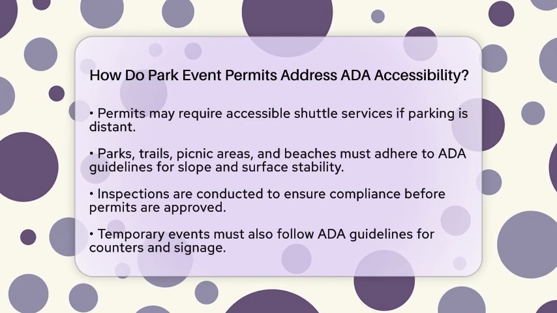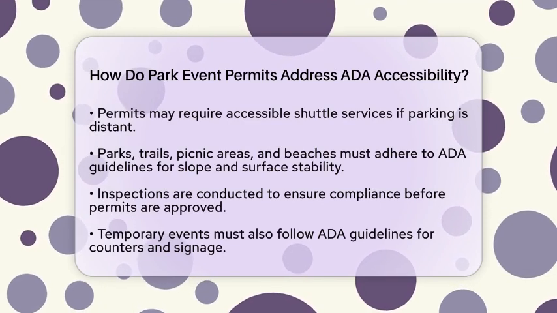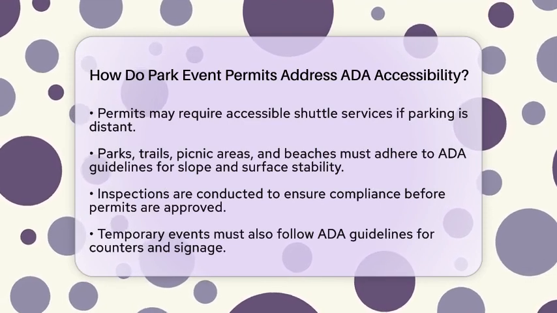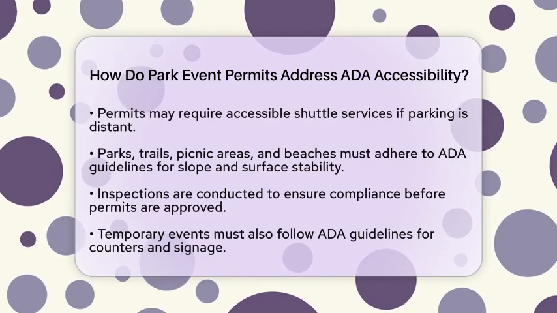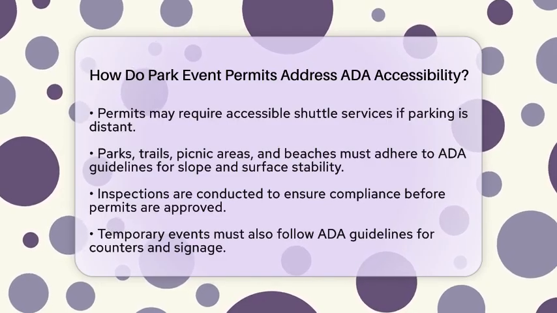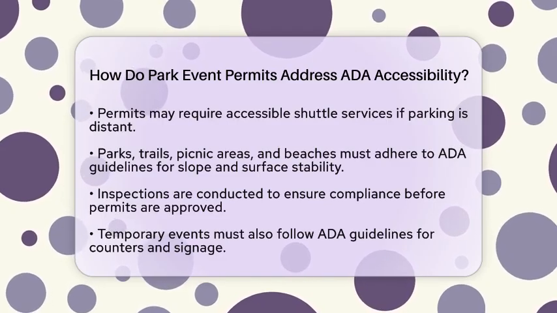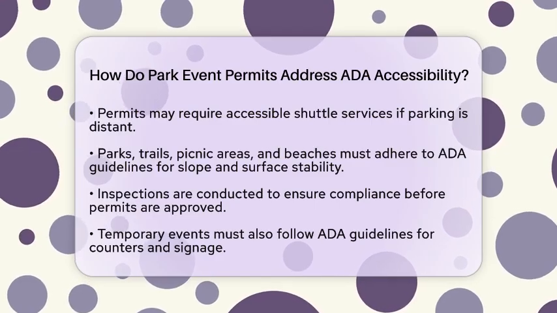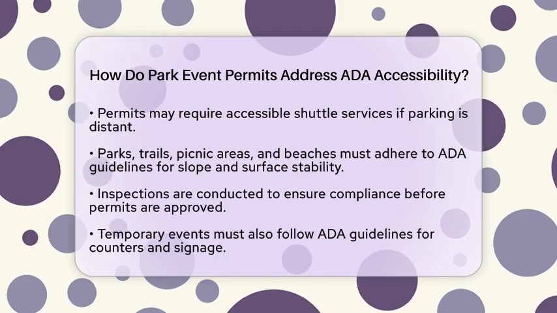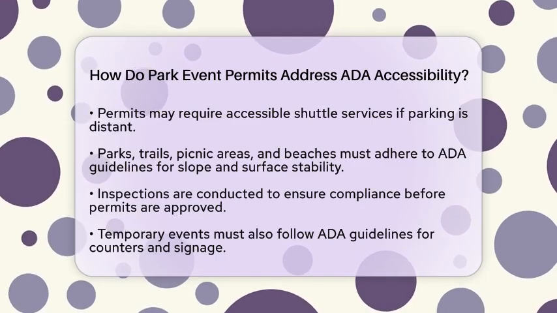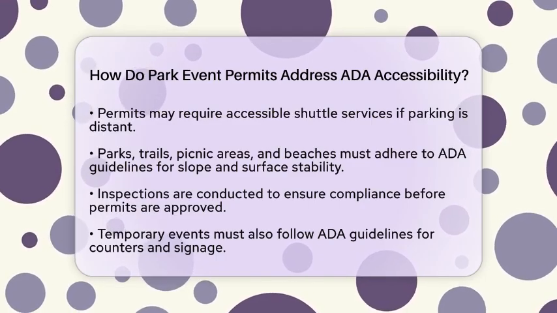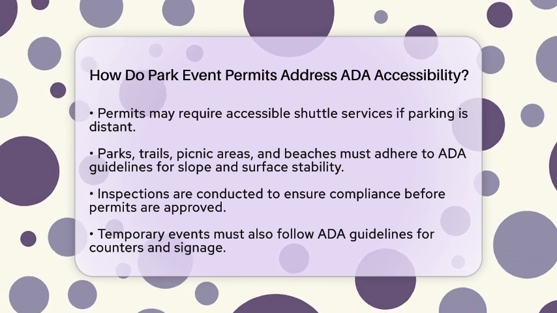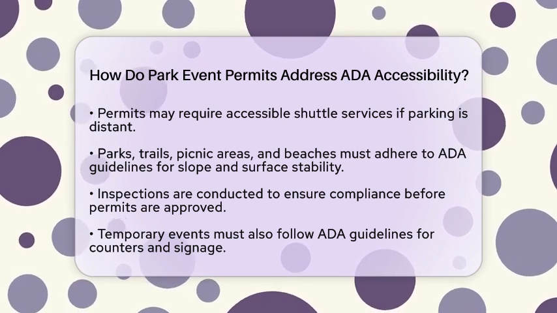For parks, trails, picnic areas, and beaches must meet ADA guidelines regarding slope, width, and surface stability. Permits enforce the need for accessible fishing piers, boat launches, and outdoor exhibits. To ensure compliance, inspections are conducted before permits are approved. If an event does not meet accessibility requirements, it risks permit denial or fines.